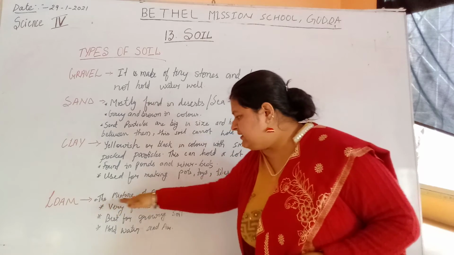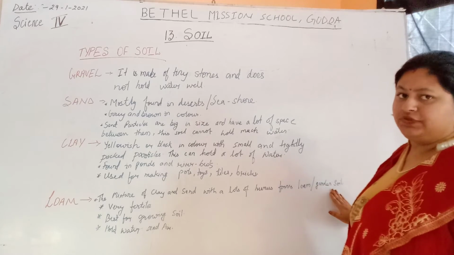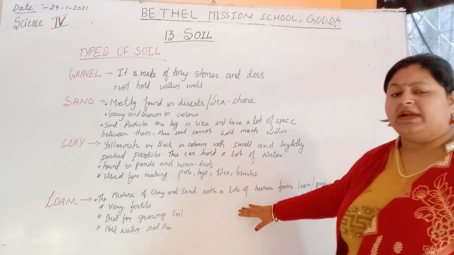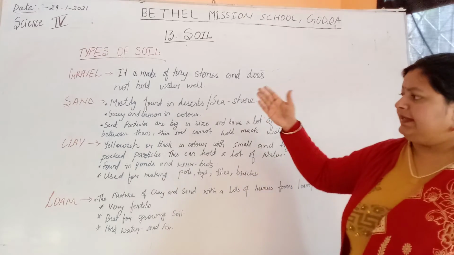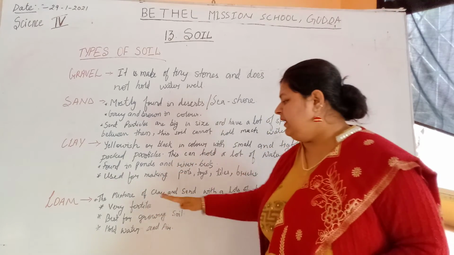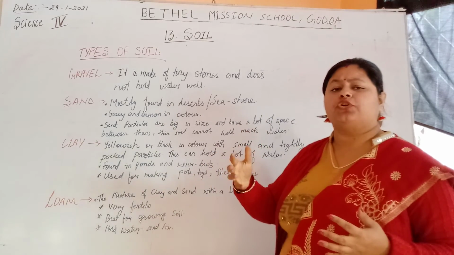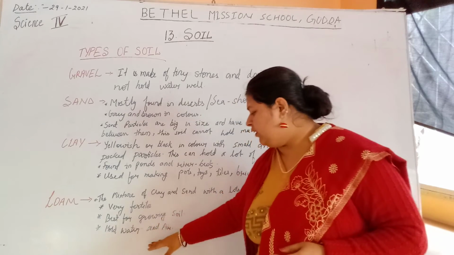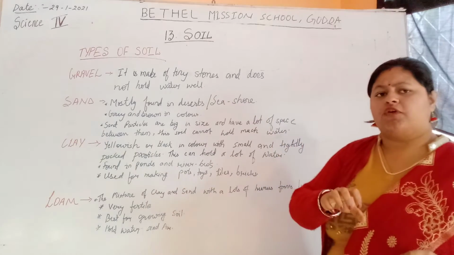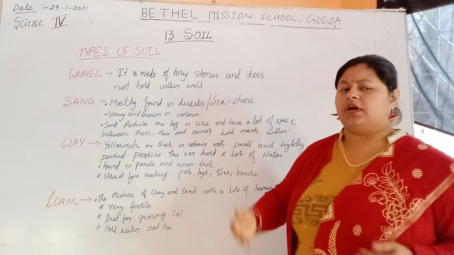The mixture of clay and sand with a lot of humus forms loam, or garden soil. The soil we commonly have at home, near our garden, is loam soil, a mixture of clay and sand. Loam is a very fertile soil, best for growing plants. It holds water and air, and it contains the proper amount of nutrients for better growth of the plants.